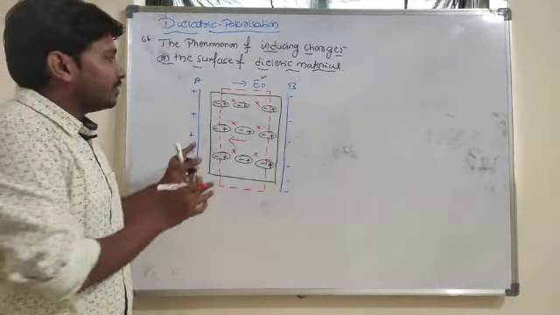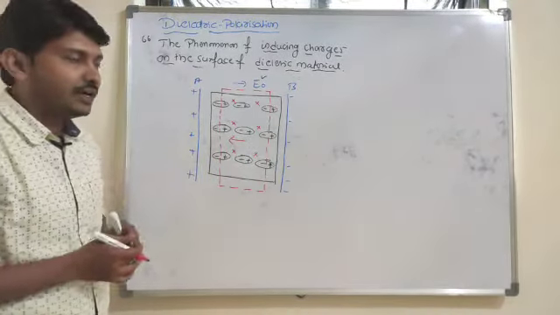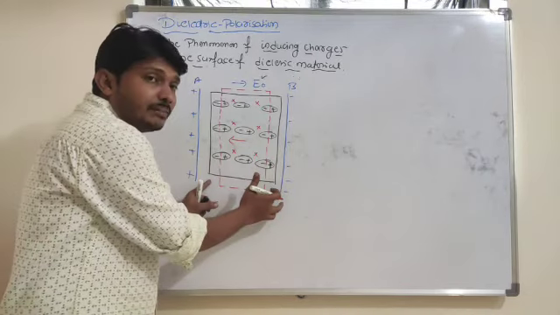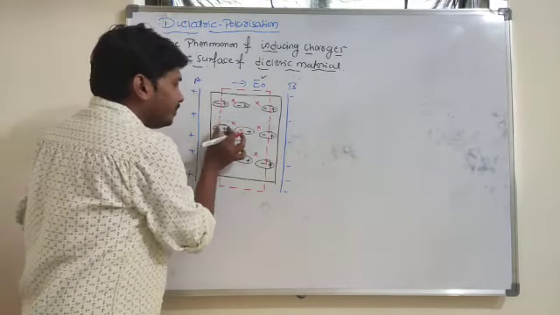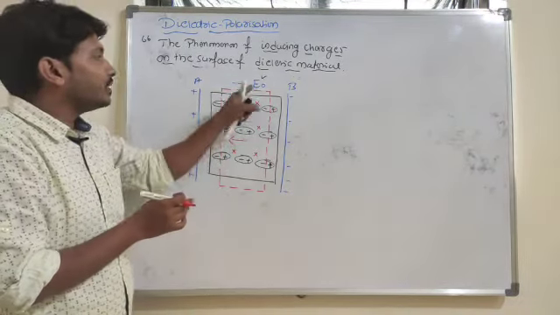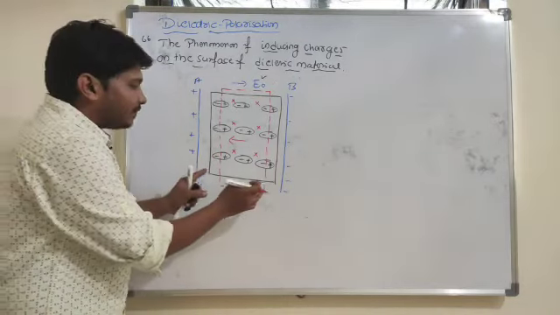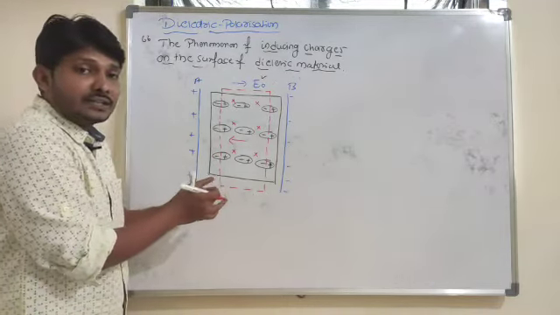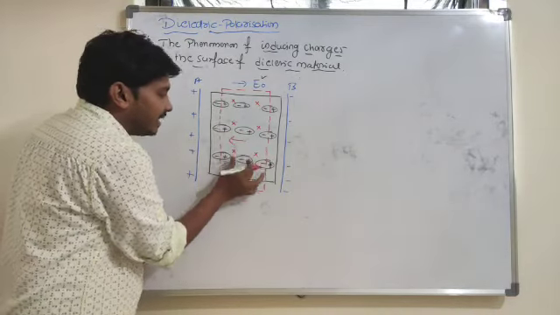Look here. I will place one dielectric material in the presence of a uniform electric field. If I keep the dielectric material in a uniform electric field, these molecules will align in a particular direction because of the external electric field. Inside the dielectric substance, these charges will get neutralized.